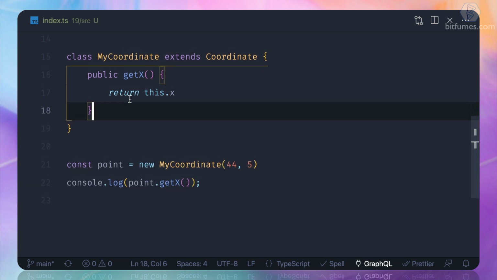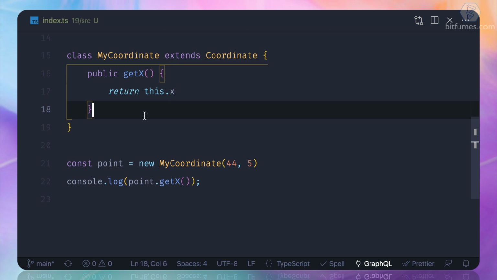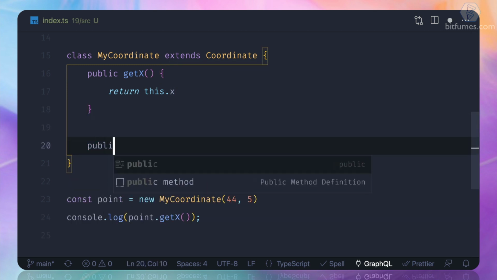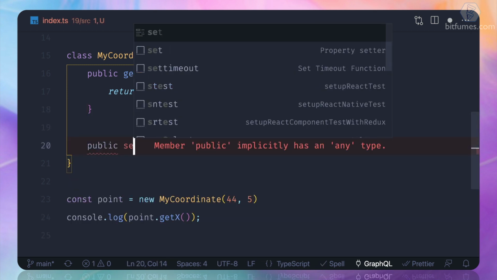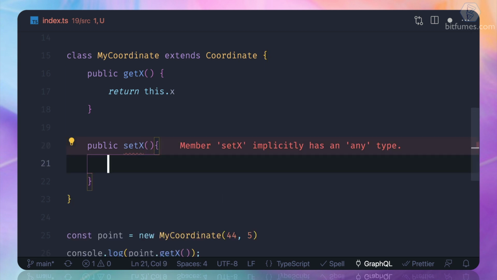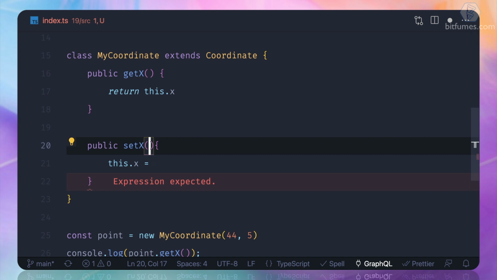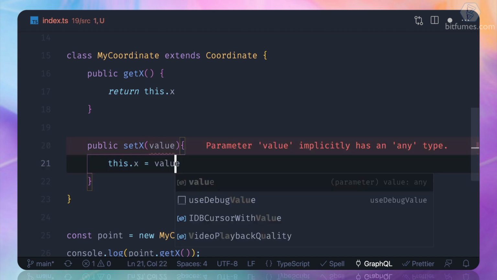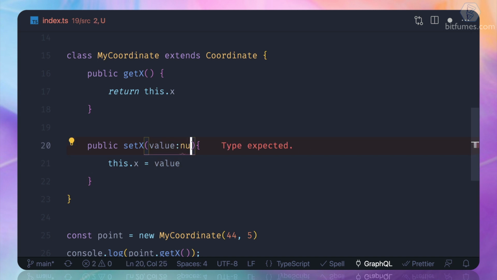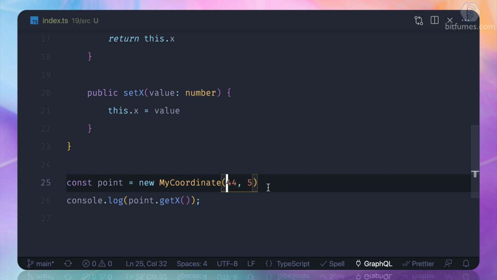So this means here you can actually set the value also. So public set x. This dot x is equal to, let's say, setting x with the value we are getting, and make sure it's a number. What we can do here, we have defined 44.